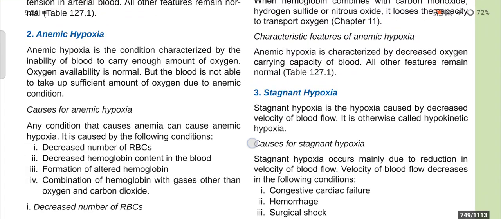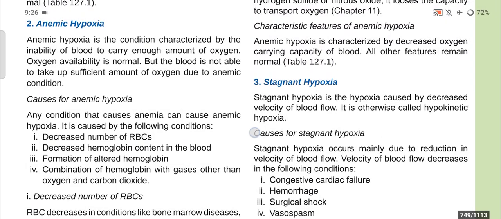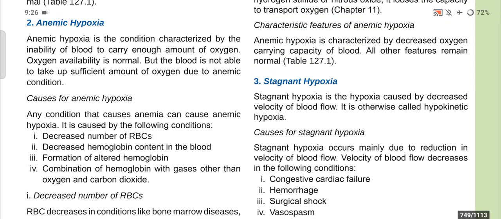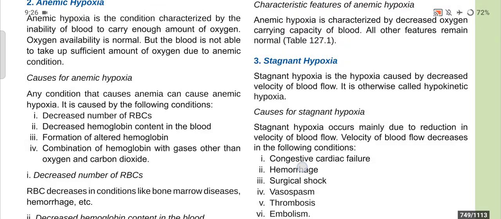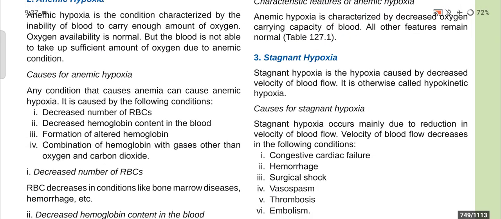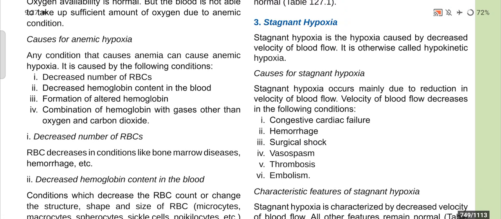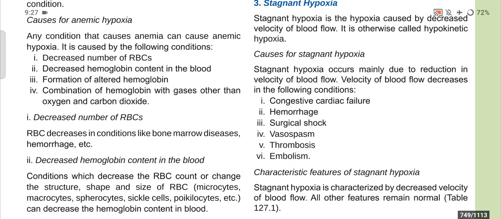And number 3 is stagnant hypoxia. Stagnant hypoxia is a hypoxia caused by decreased velocity of blood flow, and it is otherwise called hypokinetic hypoxia. Causes for stagnant hypoxia: it occurs mainly due to reduction in the velocity of blood flow, which decreases in conditions like congestive cardiac failure, hemorrhage, surgical shock, vasospasm, thrombosis, embolism, etc.